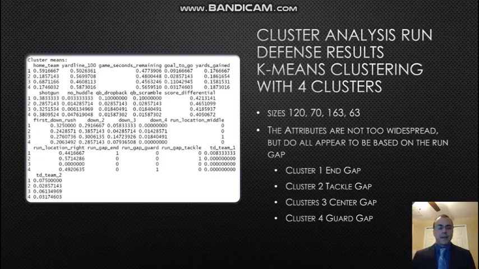In the NFL, gap play is key for the defense. So here, because we're looking at the same defense for every single play, it looks like we're noticing where the defense is strong and weak when it comes to the gaps that they're supposed to cover. So let's look at cluster 1 first, which is the ability for the defense to stop runs to the end or to the outside. Here we can see that the most touchdowns are given up when they run to the outside, even though not by too much.